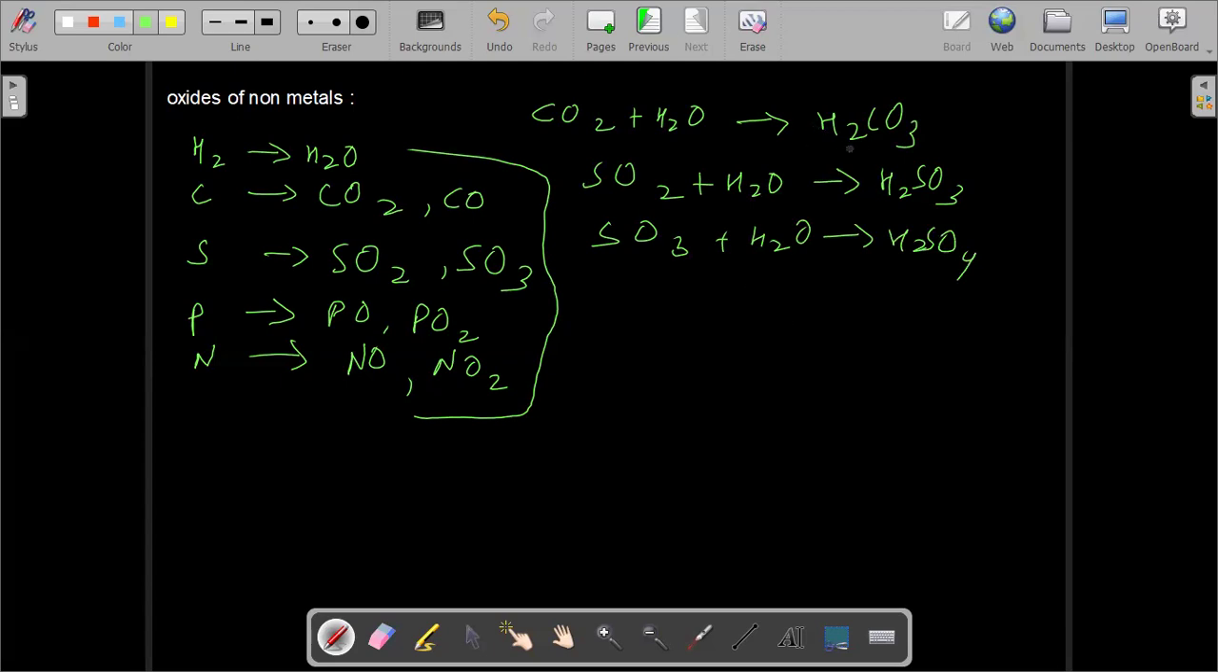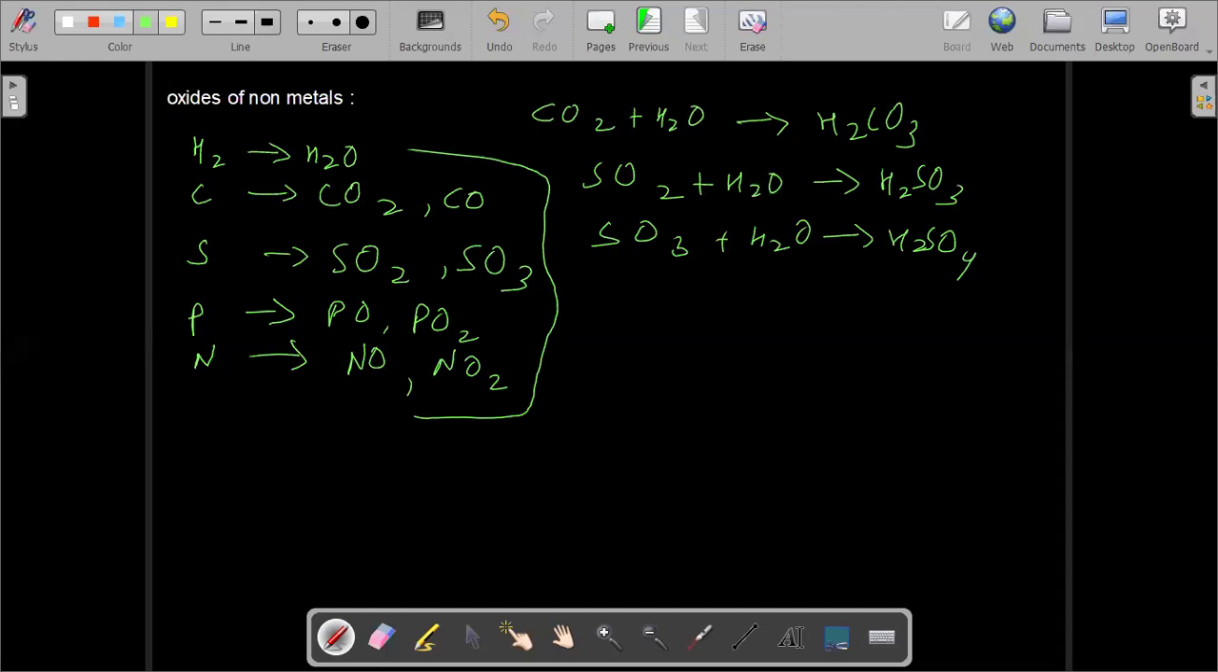So, am I getting acids? The solutions of non-metal oxides, are they producing acids? Yes, sir. They are producing acids. So we will say that they are acidic in nature except water, which is neutral. Water is an oxide of hydrogen, which is a non-metal. Still it is neutral in nature.